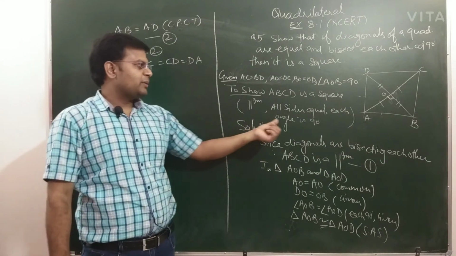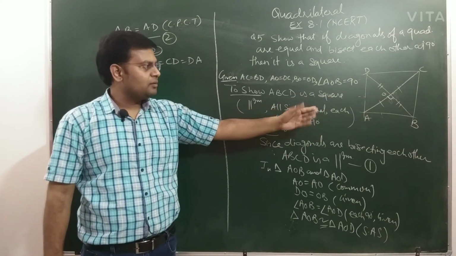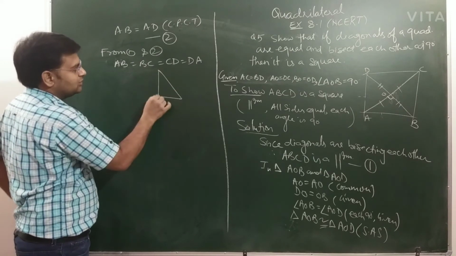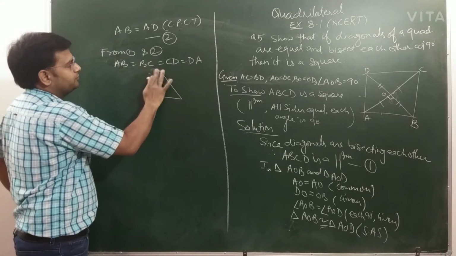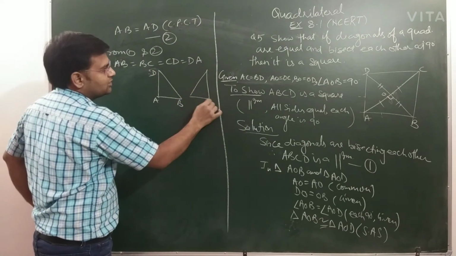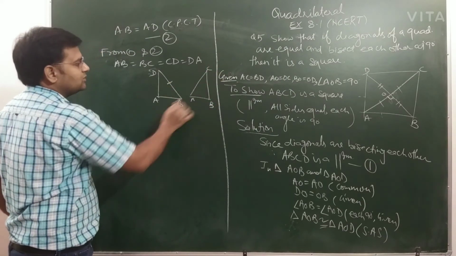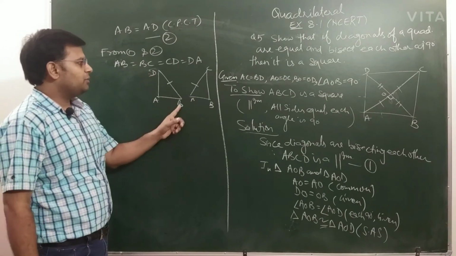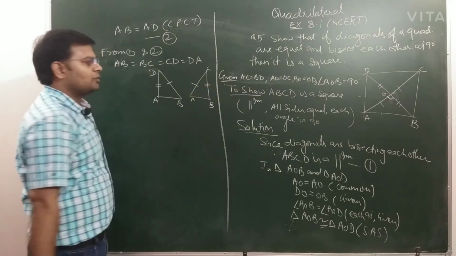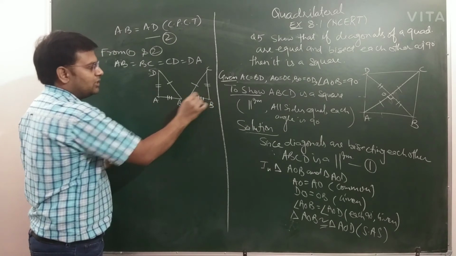Now the last part is that we have to show angle A, or you can say angle B, is 90 degrees. So now we have to take again two triangles. The first triangle is D, A, B, and the second triangle is B, A, C. Now it is given that DB equal to AC, first thing, and these are opposite sides of the parallelogram, they are also equal, and this equal to this, they both are common.